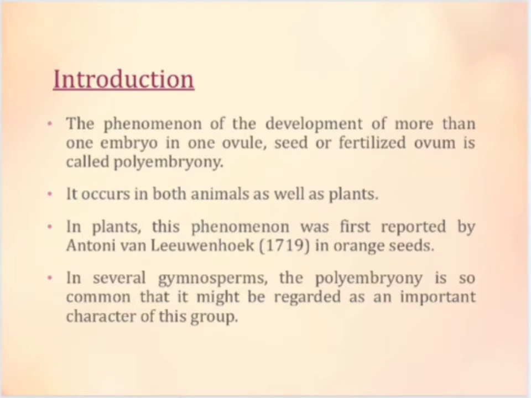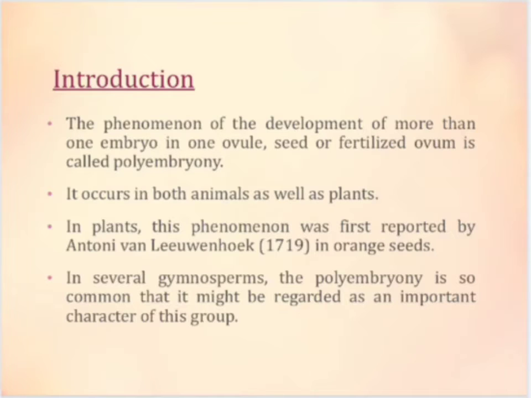Now, introduction. The phenomenon of the development of more than one embryo in one ovule, seed or fertilized ovum is called polyembryony. It occurs in both animals as well as plants. Most striking cases of polyembryony are seen in certain animals where up to 2000 embryos may spring from one zygote.